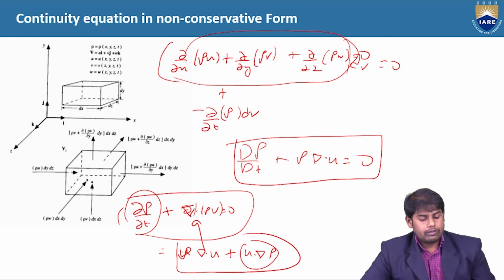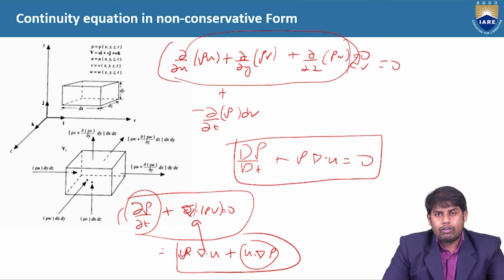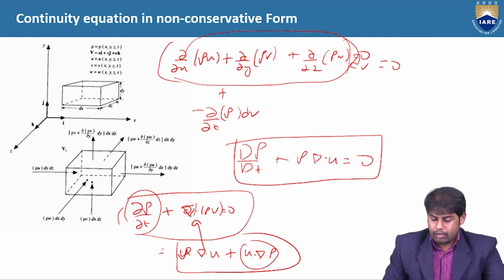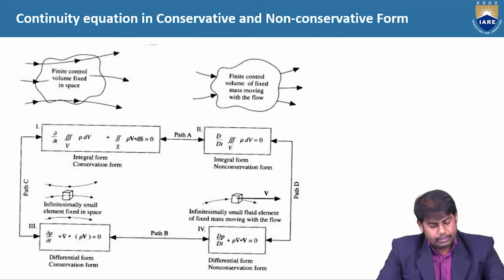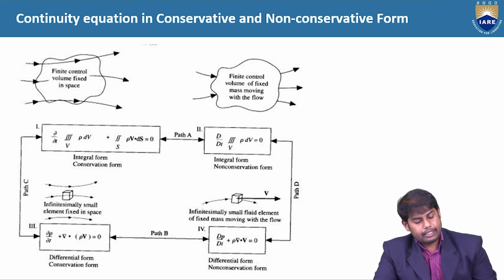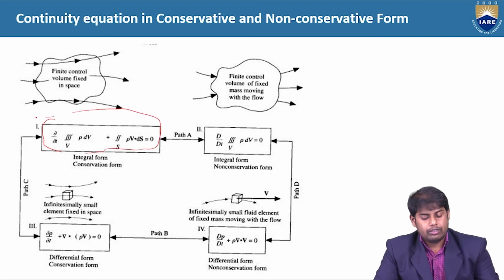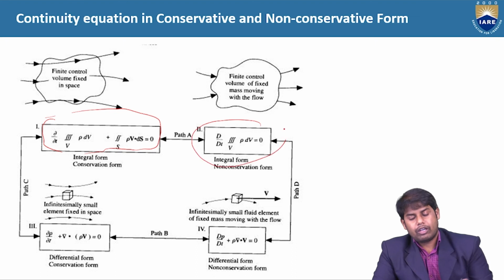Basically, we can change from one form of equation to another form, but the physics of the flow should not be changed. It is very important to see that the physics of the flow is preserved. Here we had already seen the continuity equation with respect to a fixed control volume and the continuity equation with a moving control volume.